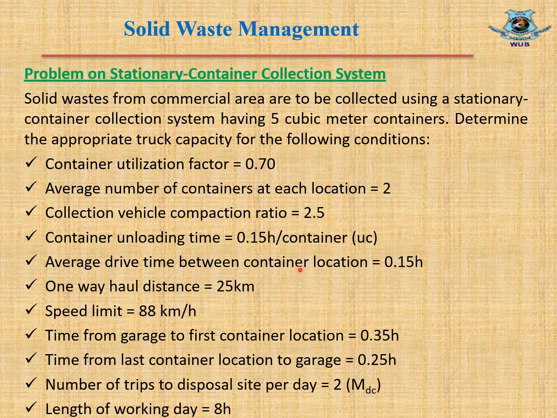Average drive time between container locations 0.15 hours. This is the time required to drive from one container to another container. One way haul distance 25 km. As in hauled container system, we have seen that if one way haul distance is 25 kilometers, then round distance x will be 2 into 25 kilometers, that means 50 kilometers. Speed limit is 88 kilometers per hour. That means this is the maximum speed limit.